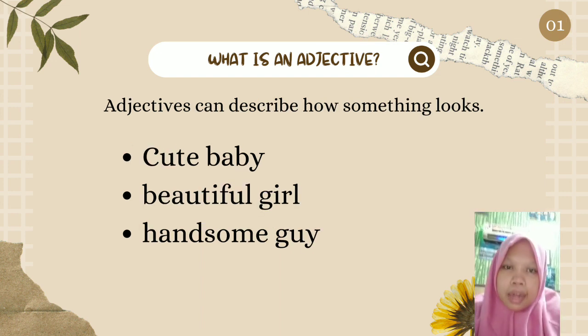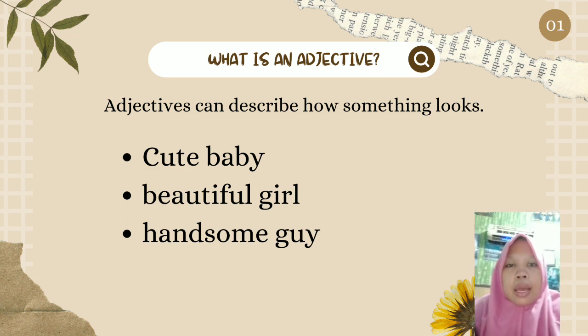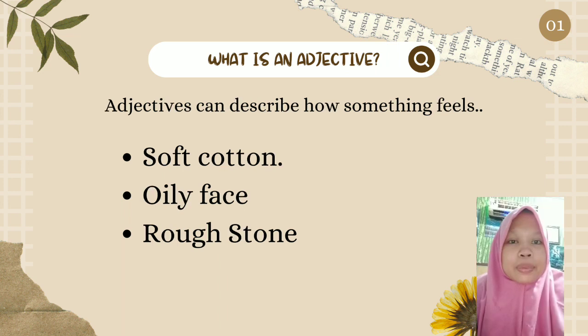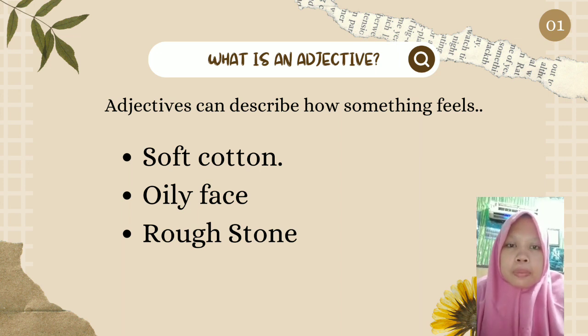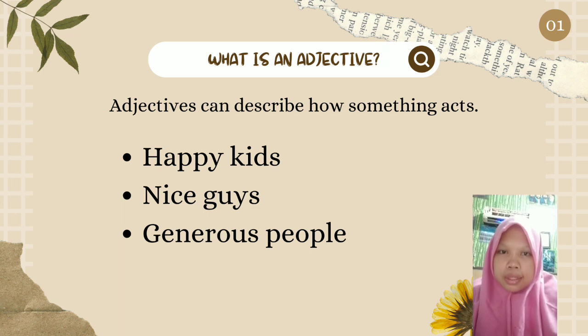Adjectives can describe how something looks. Example: cute baby, beautiful girl, handsome guy. Adjectives can also describe how something feels. Example: soft captain, oily face, rough stone. They can also describe how something acts. Example: happy kids, nice guys, generous people.